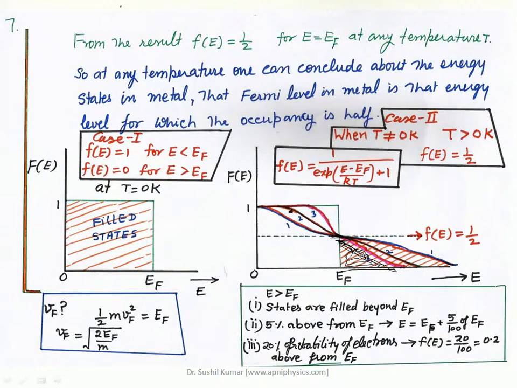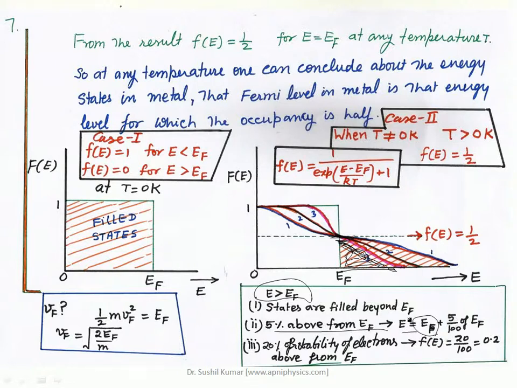So you are increasing the temperature basically, and as a result you are observing the behavior of this distribution function, that is the Fermi-Dirac. So your conclusion is, when E is greater than EF, states are filled beyond EF also. For example, 5% above EF, what will be the meaning of it? It means that E is equal to EF plus 5% of it.